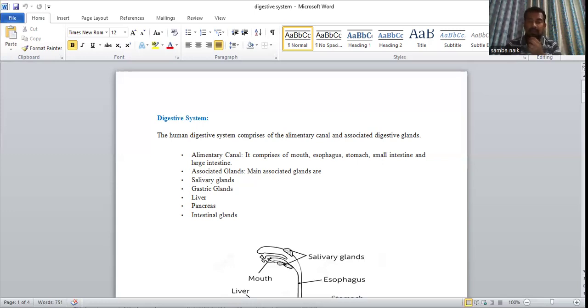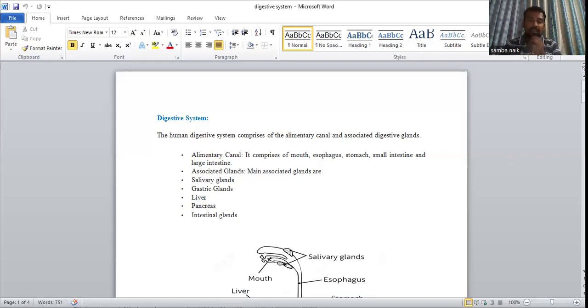Fourth one is egestion. After nutrients are absorbed, the complete excreta will be discarded from the anus. So this process is called egestion. The four important steps are present in the digestive system. Yes, we will see one by one.